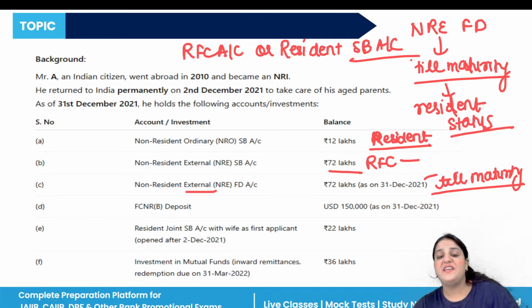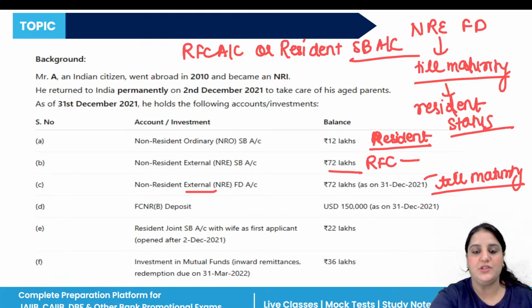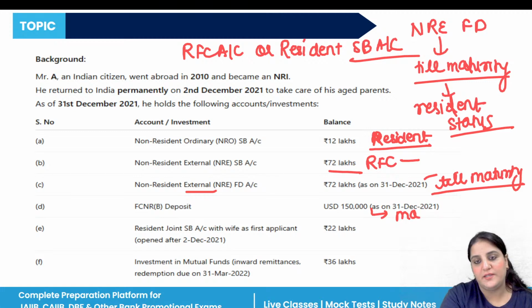Now the FCNR(B) deposit, US dollar 1,50,000. Now what to do in that condition? If I talk about the FCNR(B) deposits, these can also continue till maturity. Why?